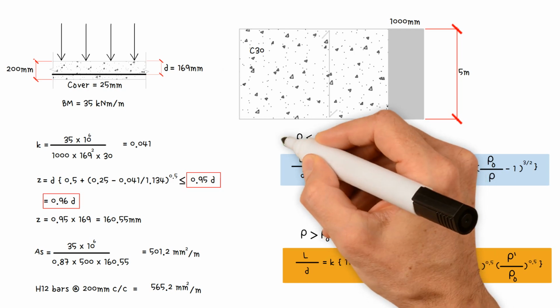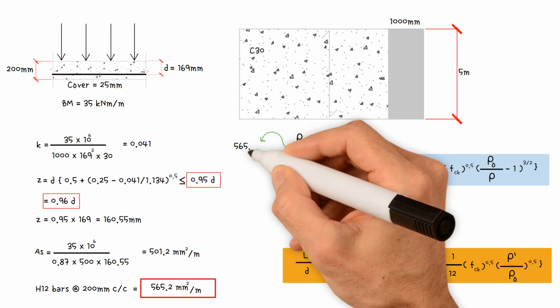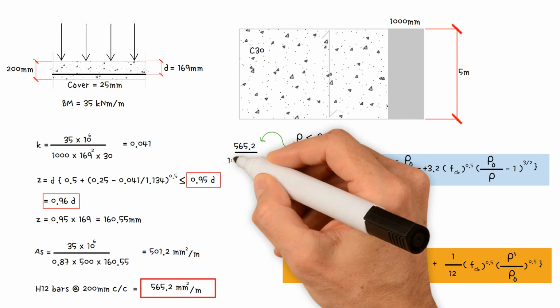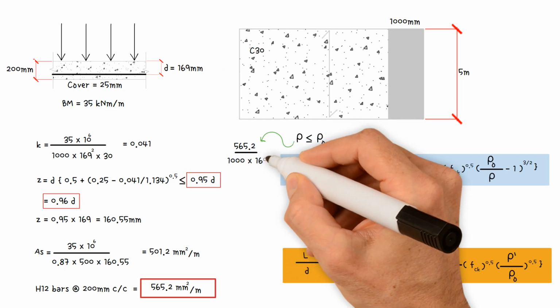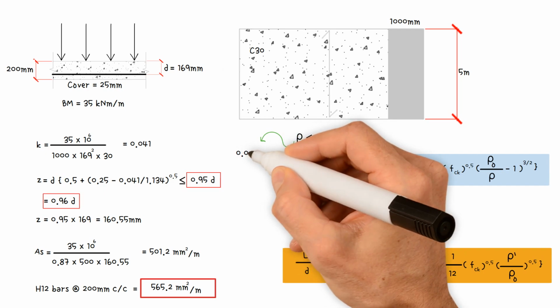Tension reinforcement ratio equals the area of reinforcement required, 565.2 mm squared, divided by the width, 1000 mm, divided by the effective depth, 169 mm. This results in a value of 0.0033.